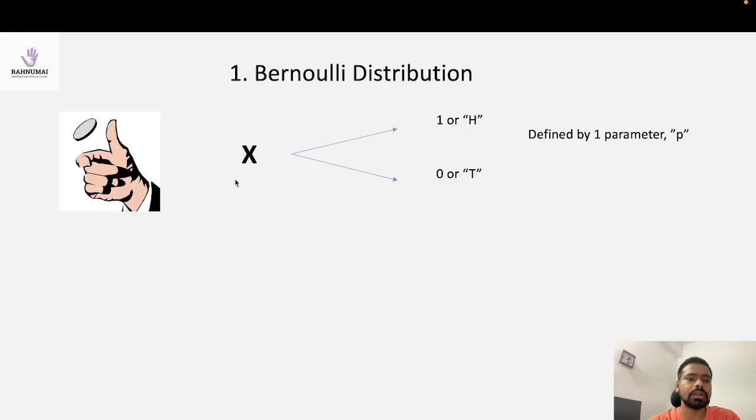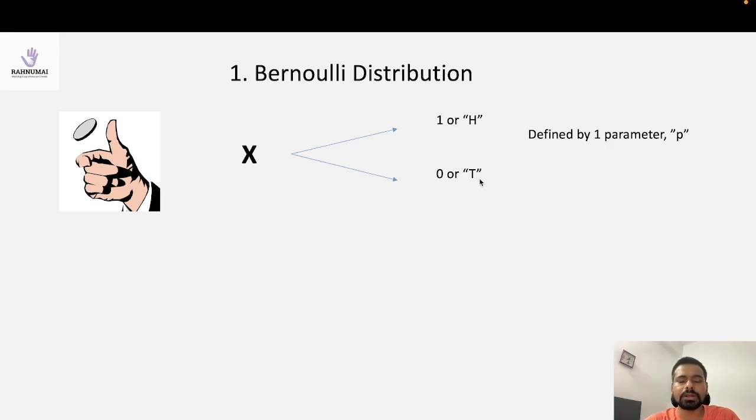Let's move ahead. The first distribution, called the Bernoulli distribution, is one of my favorite distributions, and I think it's also the most widely used. Here x just denotes a random variable, and it will take some outcome. The outcomes are 1 or 0, or we can also label them with strings, that is head or tail.